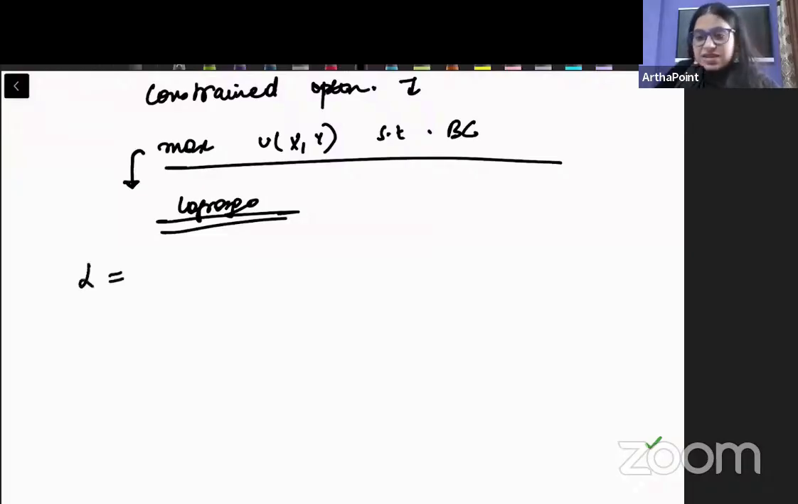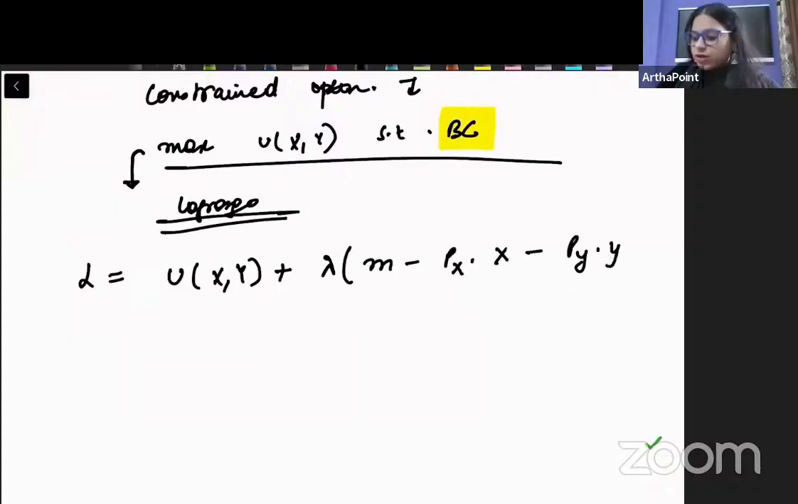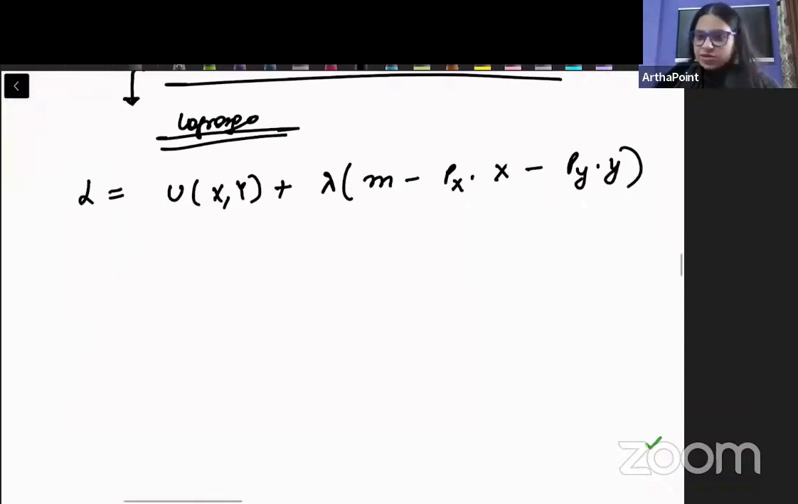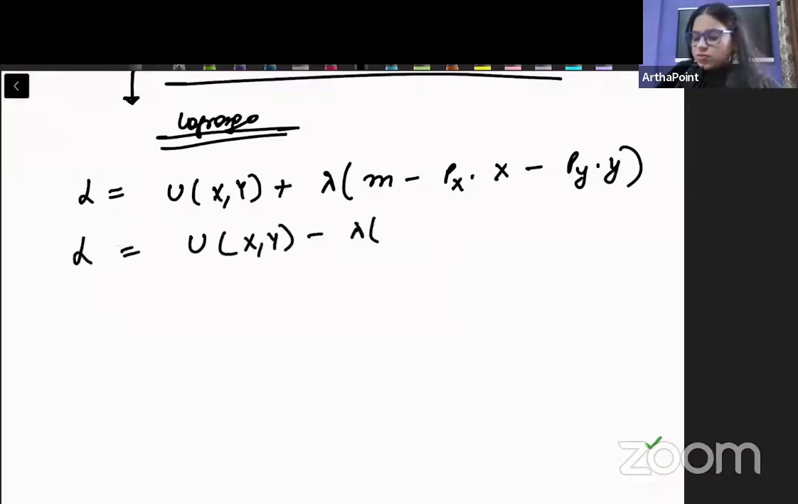बच्चा, I will write L is equal to, I will write the objective function plus lambda and then I will go ahead and write the budget constraint. और जब मैं ये budget constraint लिखूंगी ना, how will I write this? I will go ahead and write M minus PX into X minus PY into Y. This becomes my Lagrange. Some people will write Lagrange like this. This is also correct. दोनों method ठीक है. There is nothing wrong with this also. Both are correct.